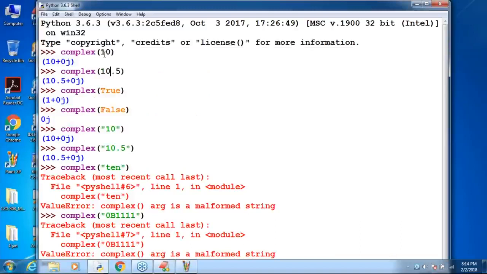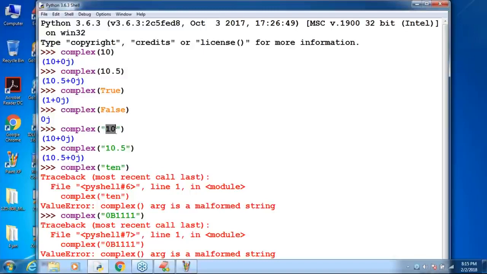But here only one argument we are passing. That one argument by default acts as the real part. Remember that, sir. You can pass an int value, a float value, a boolean value, or a string value. But if you pass a string value, compulsorily it must be an int value or float value, and the int value should be only in base 10. Clear? Are you able to understand up to this?